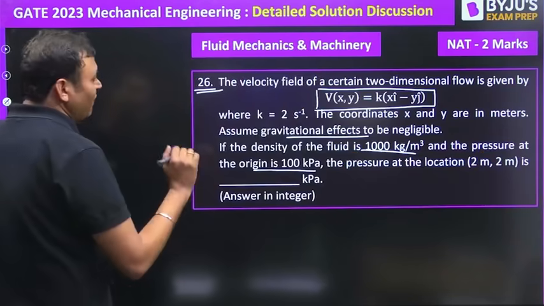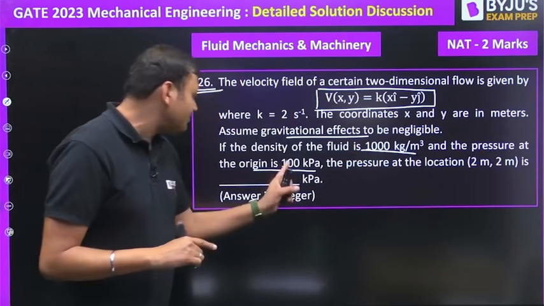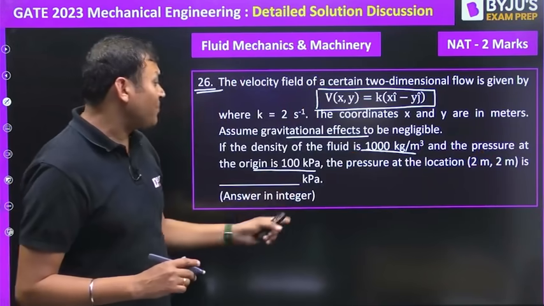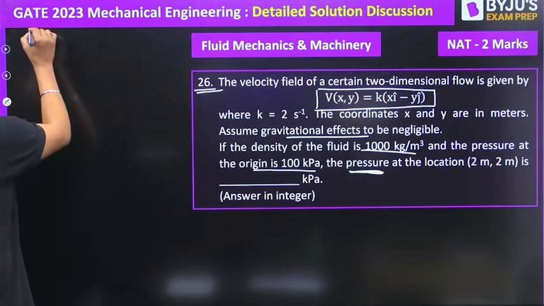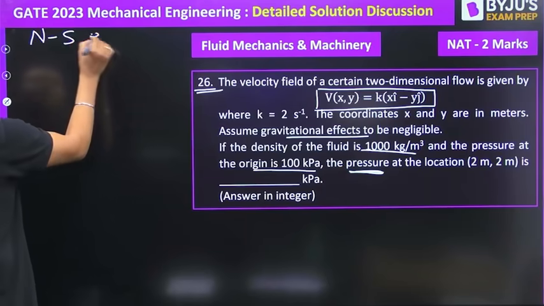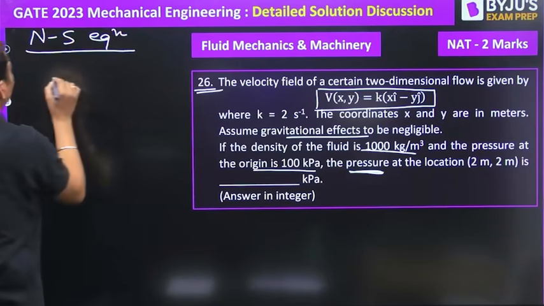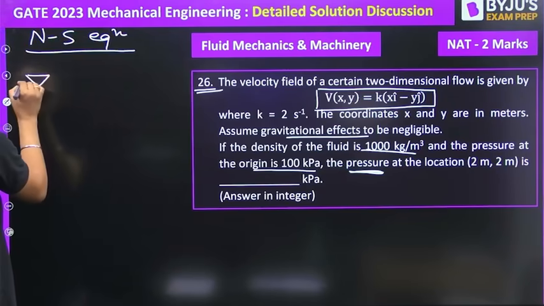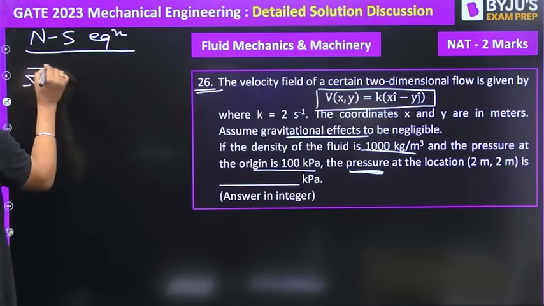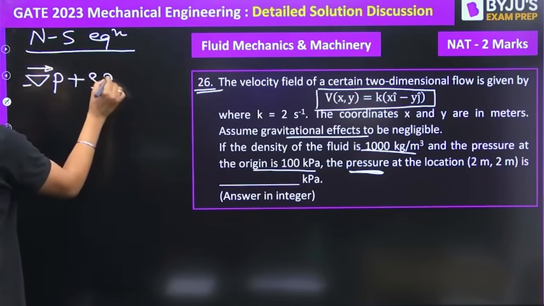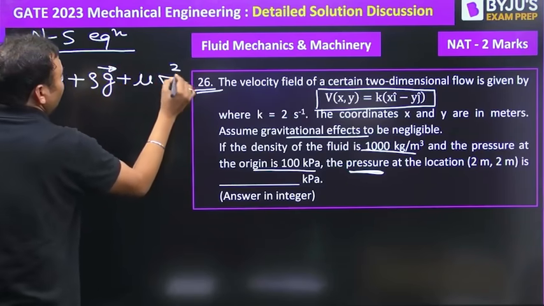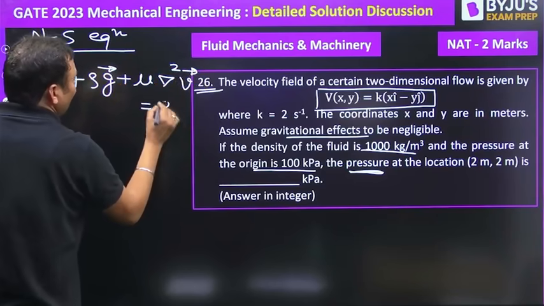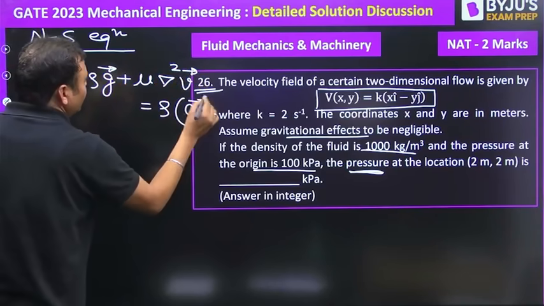So we need to develop the expression for how the pressure varies. According to the Navier-Stokes equation, minus del P plus rho g plus mu del square V is equal to density into acceleration vector.